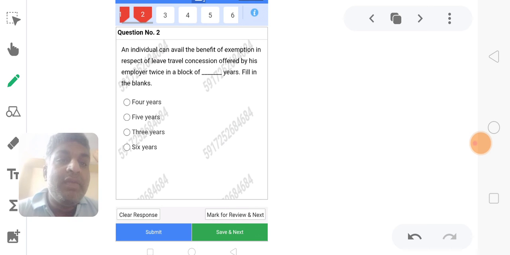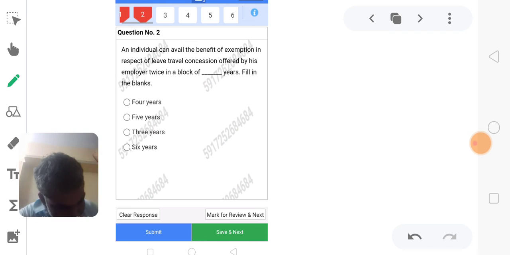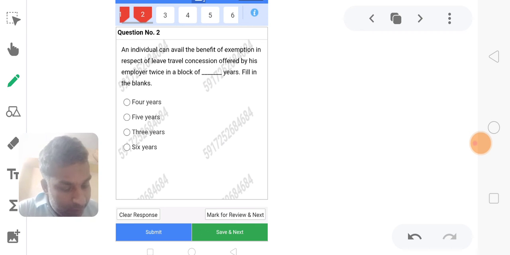An individual can avail benefit in respect of leave travel concession offered by his employer twice in a block of dash years. Fill in the blanks. So leave travel concession by the employer, how many years? The option will be 4 calendar years. This is related to salary income. So for the block period, we see the notes.